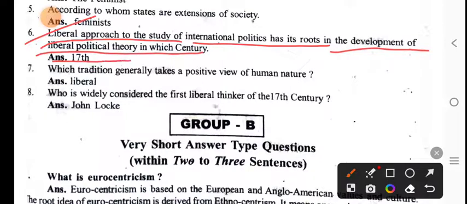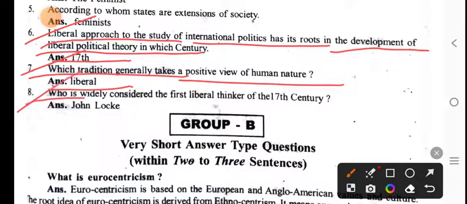The 17th century. Which liberal tradition generally takes a positive view of human nature? Who is widely considered the first liberal thinker of the 17th century? Now, John Locke is widely considered the first liberal thinker of the 17th century.